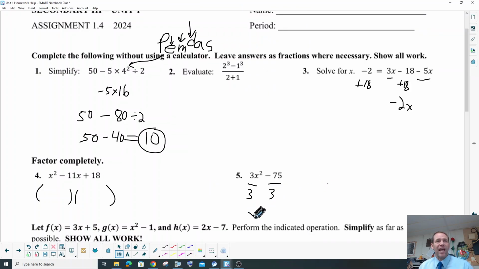So then we get x squared. We got a 3 on the outside. Pull out the 3. And now we have an x squared minus 25 left because we pulled a 3 out. We divided a 3 out. And so 3 divided by 3 goes away. Bring down the x squared because we pulled it out. 75 divided by 3. Okay, is that our final answer? Wait, remember? It could be. But you also have to double check it's not more factoring that could work.